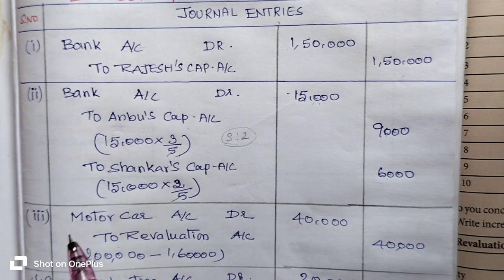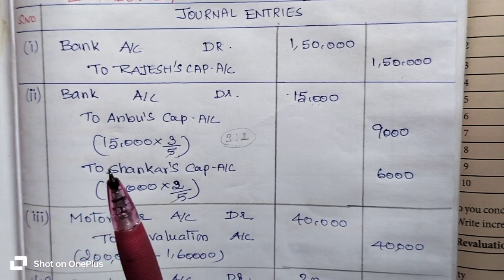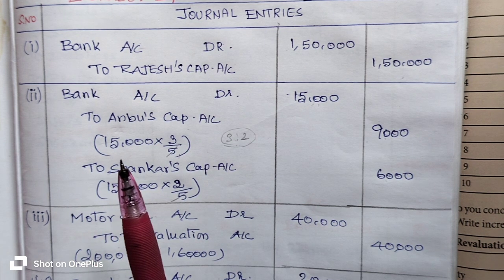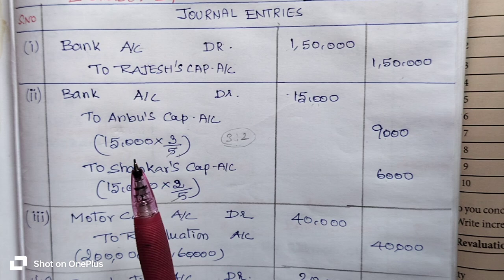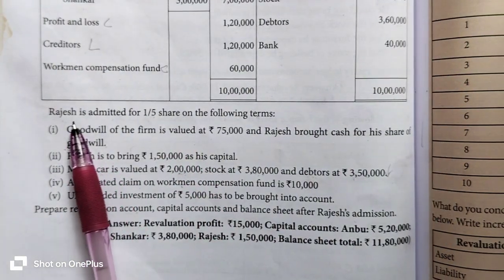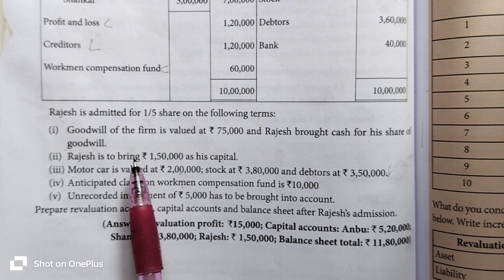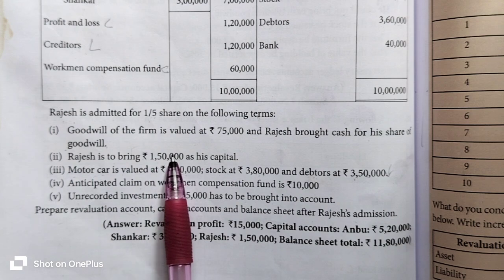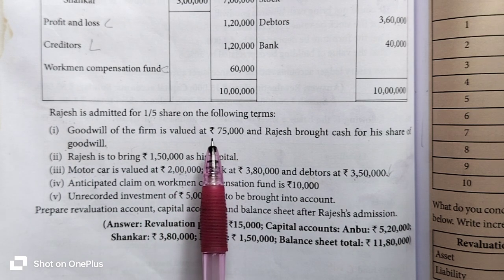Listen, Rajesh's share of goodwill is to be transferred to old partners' capital account in their sacrificing ratio. Why? Because at the time of admission, Rajesh is a new partner and brings two things: first one is capital amount and second is goodwill value.